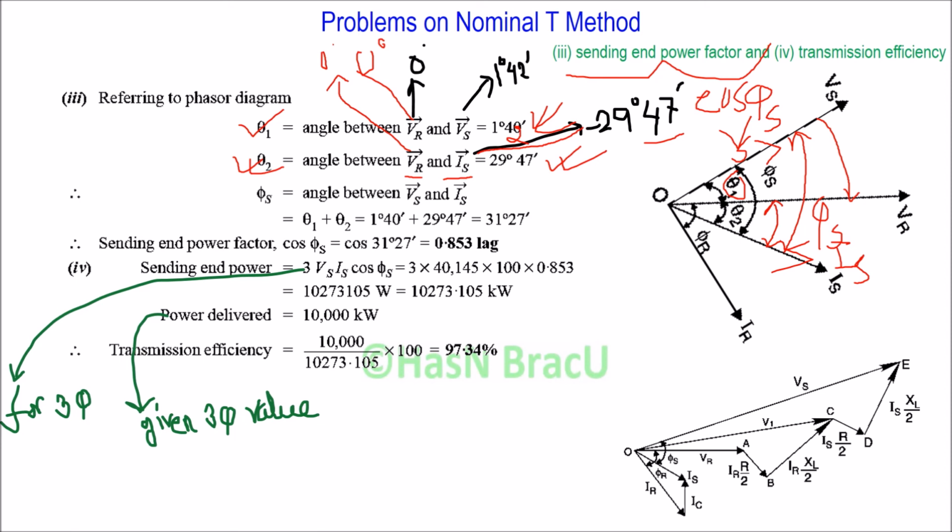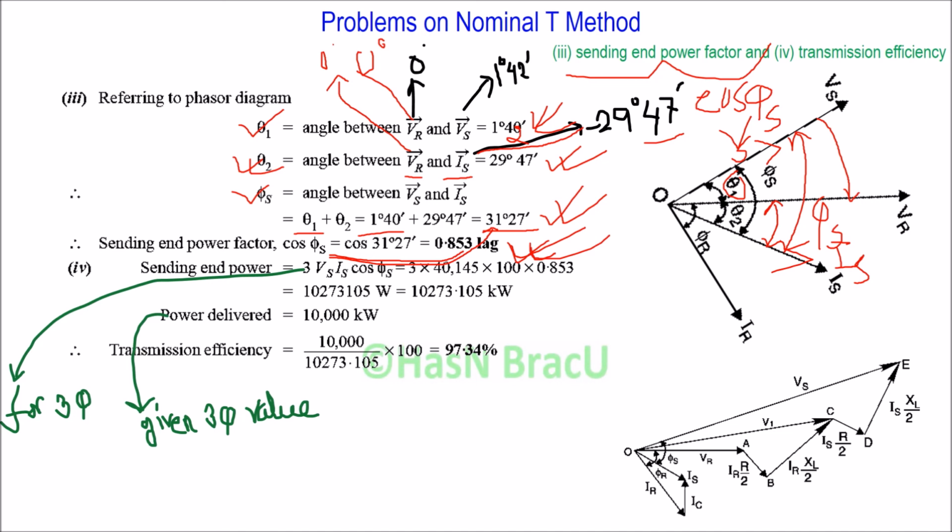So after getting theta 1 and theta 2, we can easily determine theta s, which is the sum of theta 1 and theta 2, and ultimately we find 31 degree 27 minutes, right? So what will be the sending end power factor? Cos phi s. Phi s is 31 degree 27 minutes. So we can get the power factor as 0.853 lagging, right?